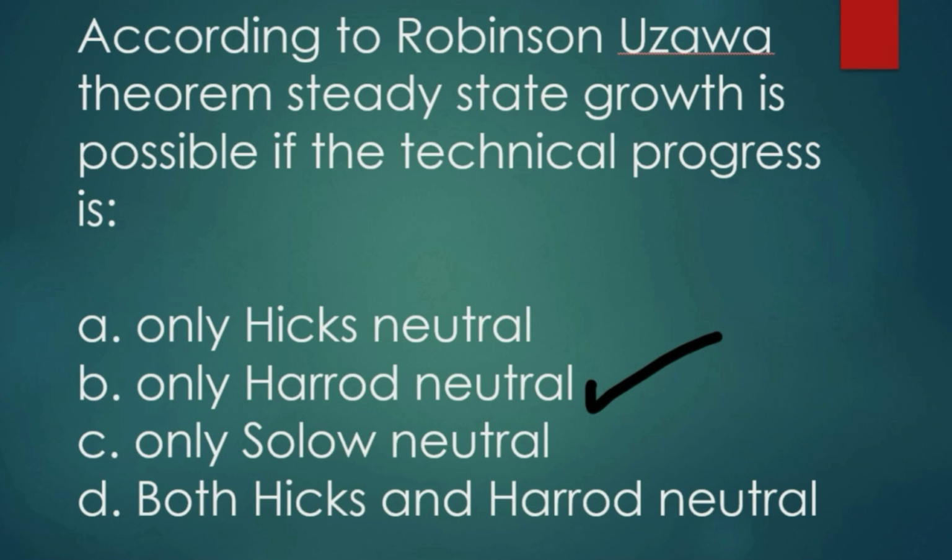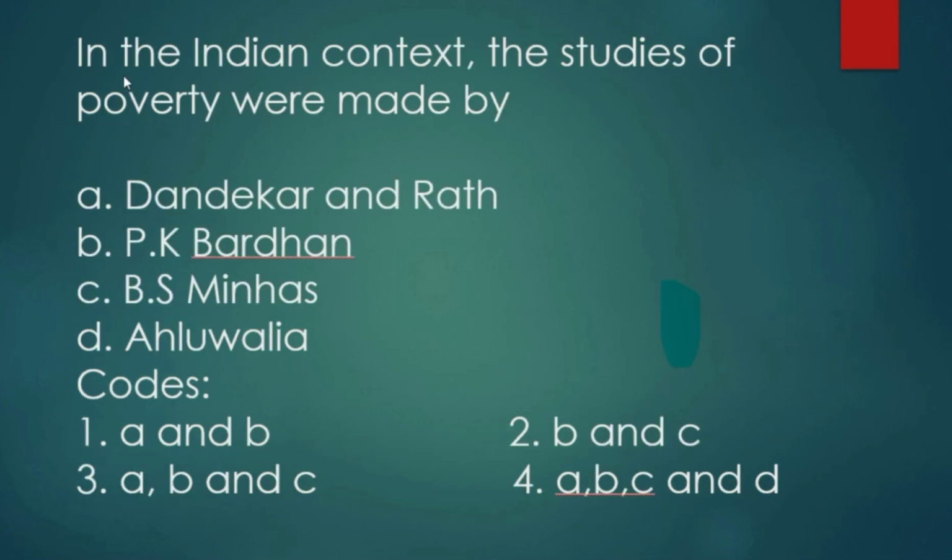Okay. Now, our next question is: in the Indian context, the studies of poverty were made by A, Dandekar and Rath; B, P.K. Vardhan; C, B.S. Minhas; and D, Ahluwalia. Now, these are some committees of the Planning Commission.